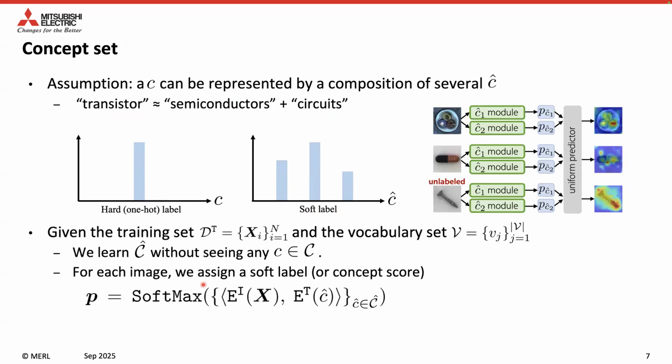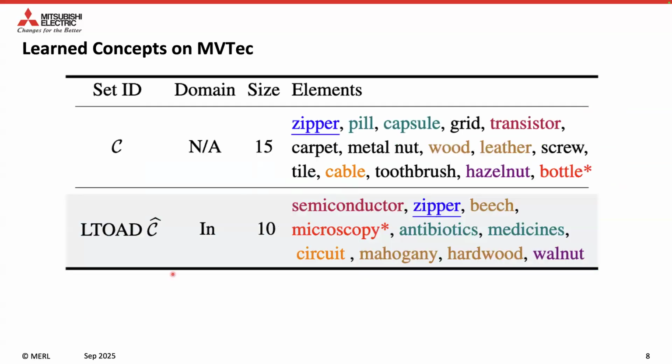We leverage the zero-shot capability of foundation models where head C is learned with only visual information of the training set, or without seeing any class labels. At test time, a soft label or concept score P is assigned for each image. As shown in this example, our learned concept is quite accurate.